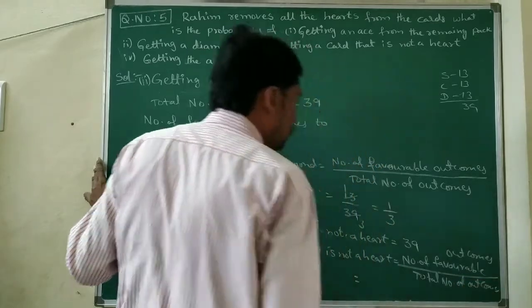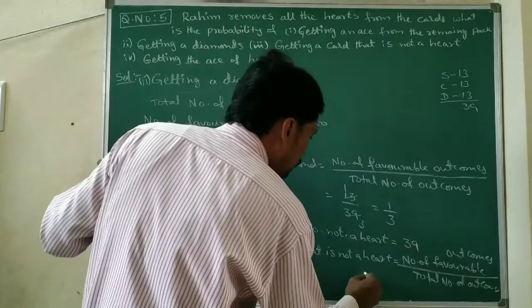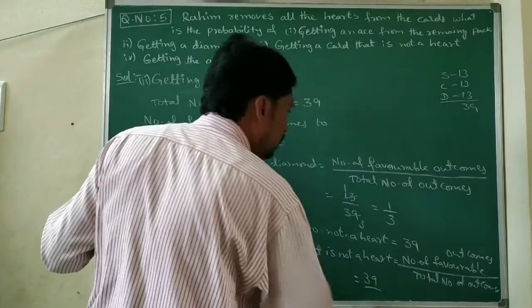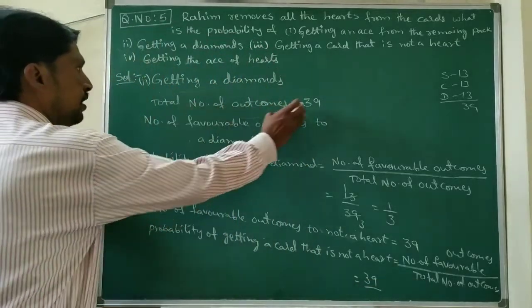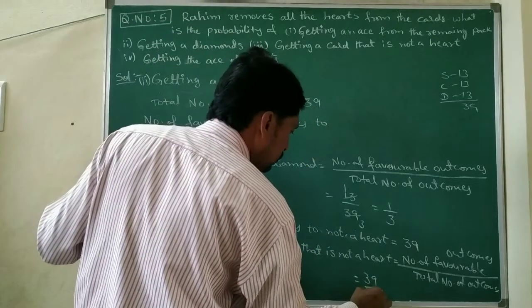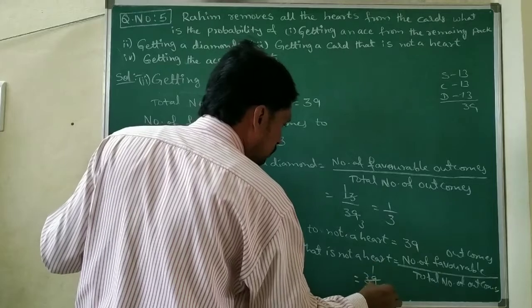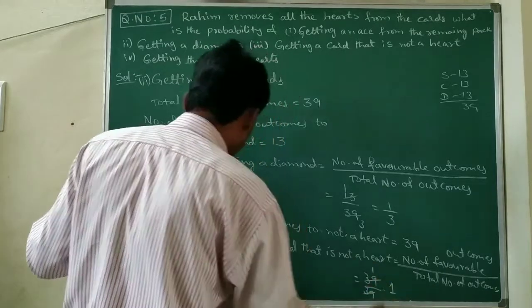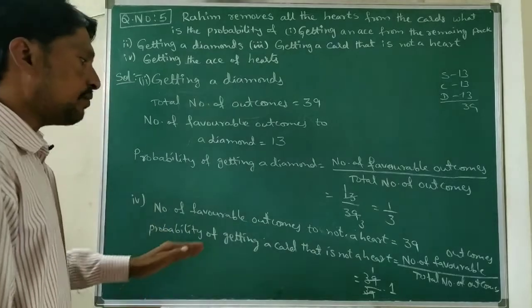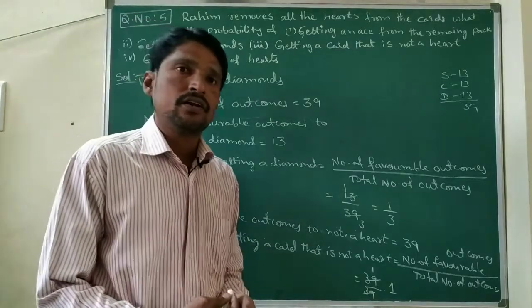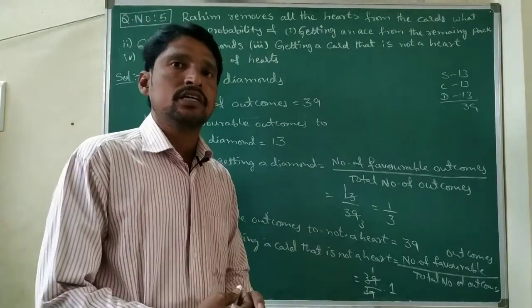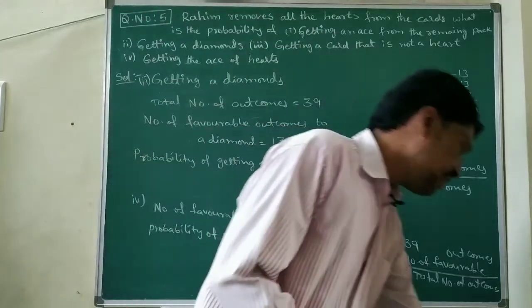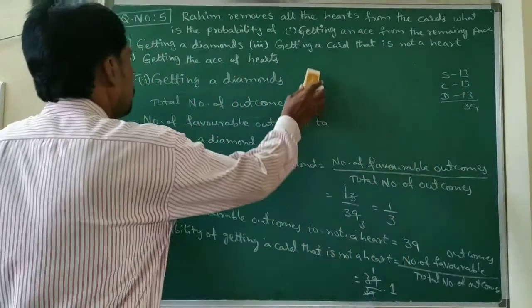The number of favorable outcomes is 39 by total outcomes, that is 39. 39 by 39 is 1. So the probability of getting a card that is not a heart, we got here, is 1.